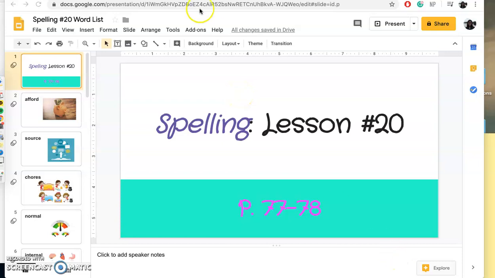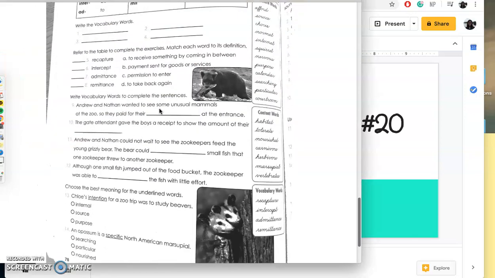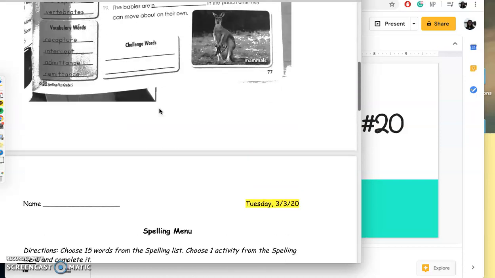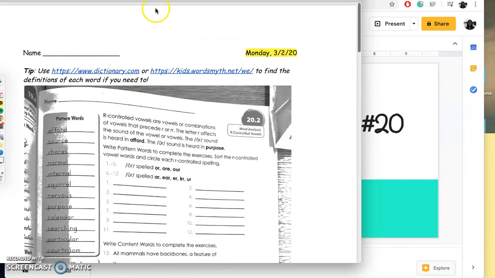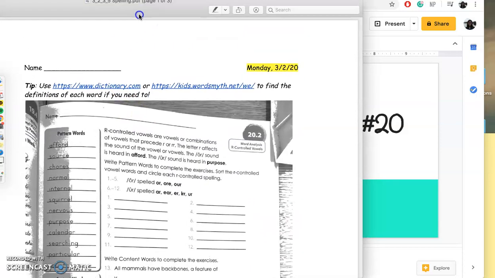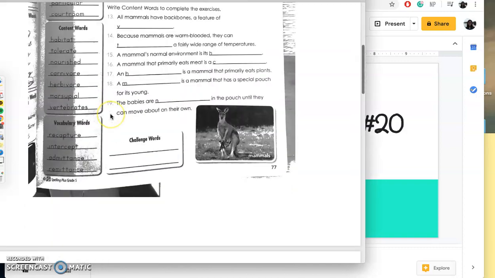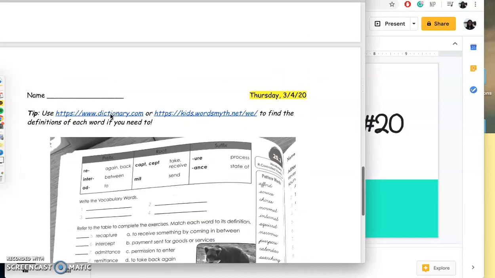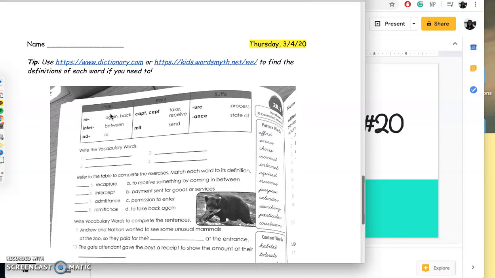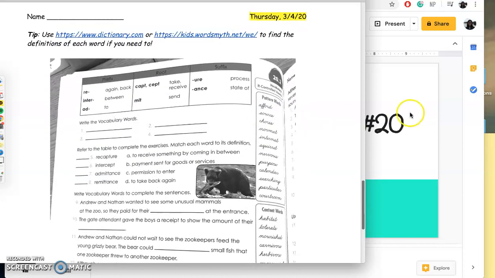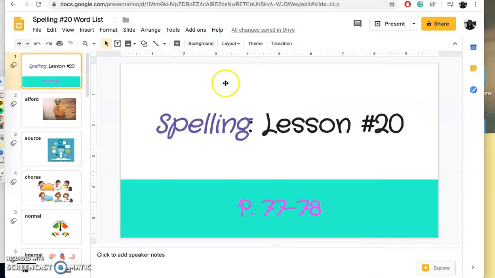We're going to be doing page 78 together. So you should have this here. It's all in the same PDF that says spelling. Okay. And today we're going to be doing page 78. But first, we're actually going to review the words. So go ahead and get ready to repeat the words after me.